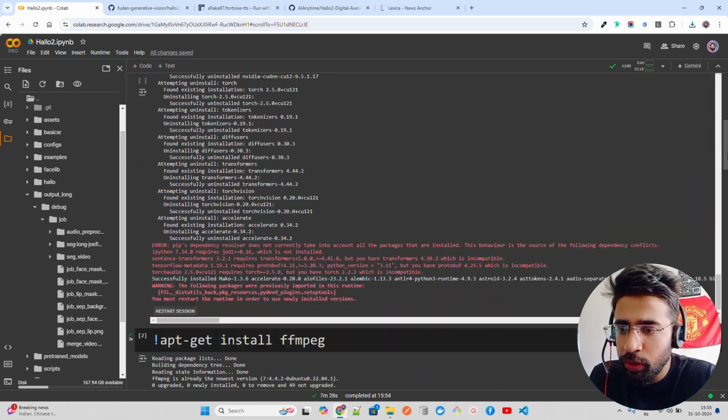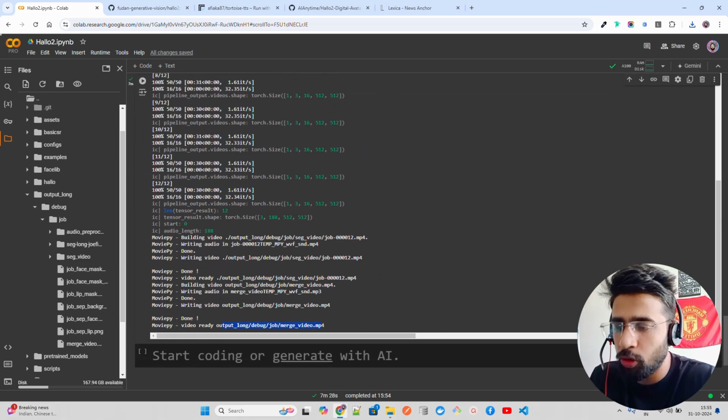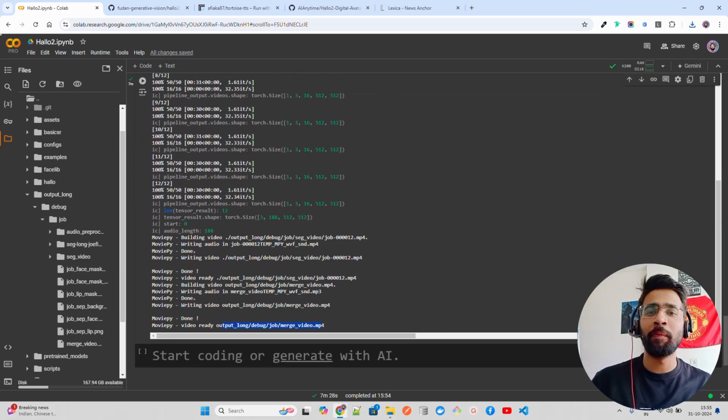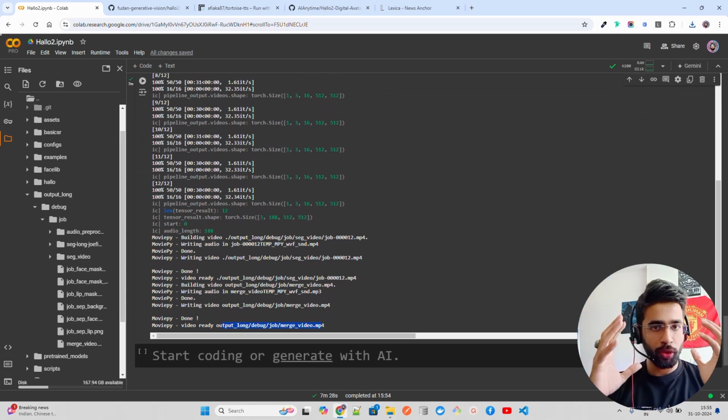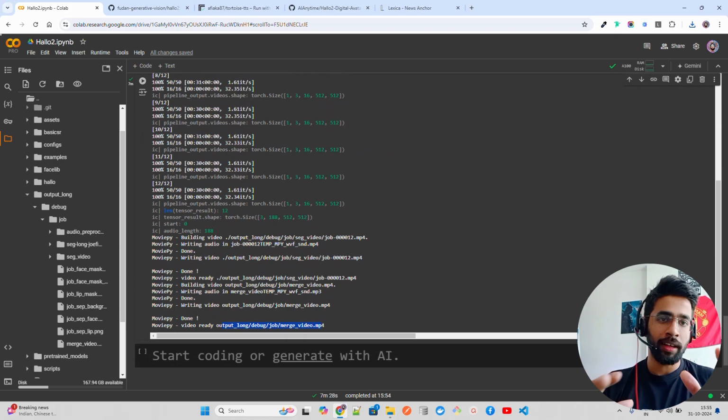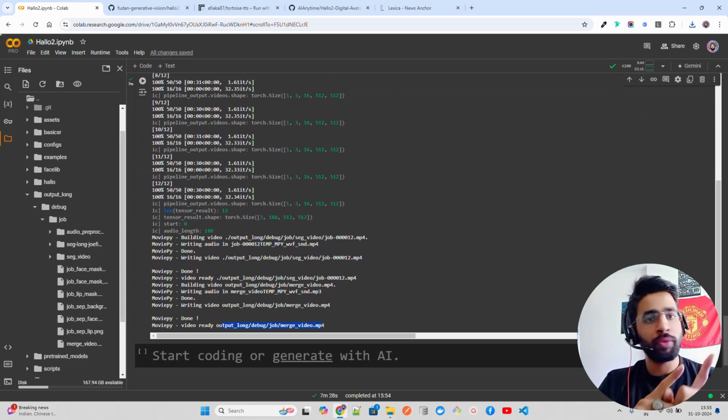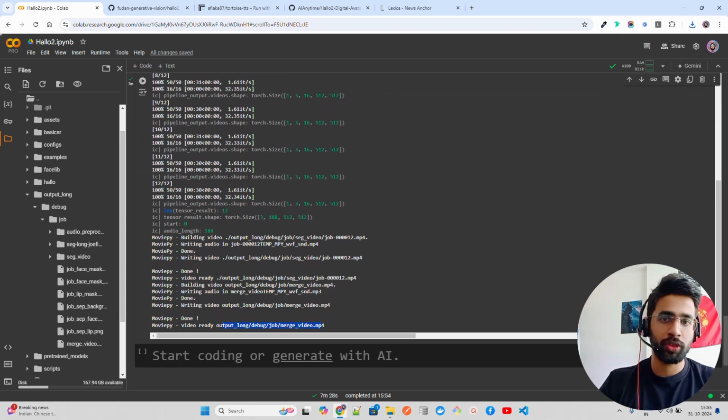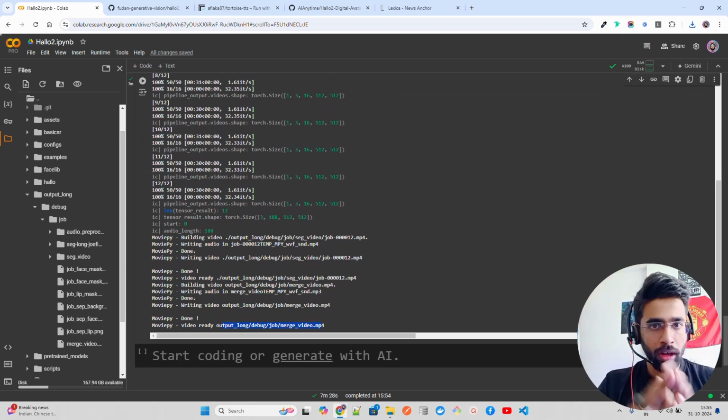So this is what I wanted to show you, how you can use Hallo2, and you don't have to pay money, guys, to anybody. You have to watch videos. You have to find the right videos to watch and then build your applications on top of it. Try to do it yourself. It's not rocket science. For people who are training foundational models, that's where the real thing happens. Not building a RAG chatbot or an AI agent flow or building these kinds of abilities. They're all wrappers, to be honest, right? So don't see this as a challenging thing. Try to learn and try to execute things on the go, right?